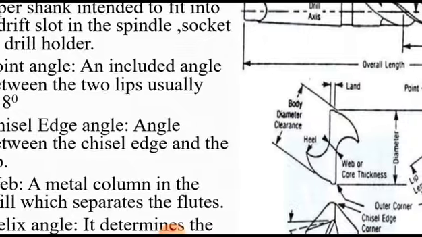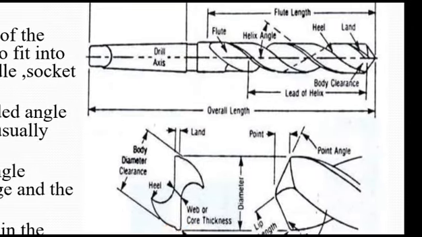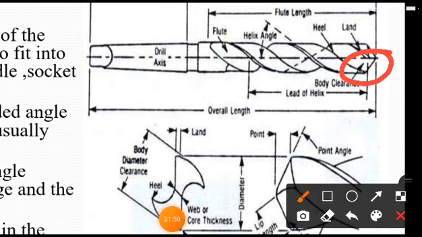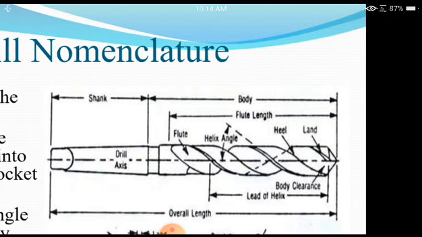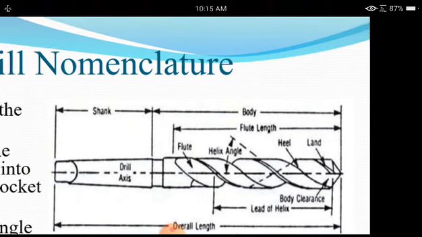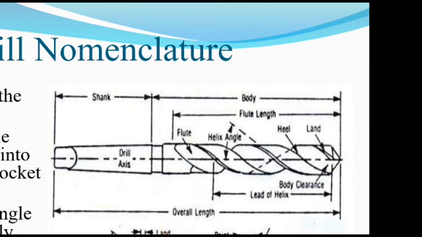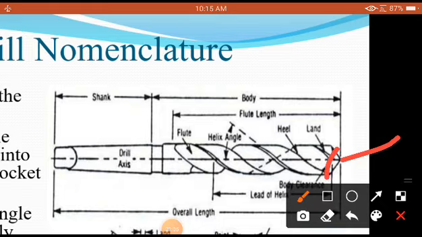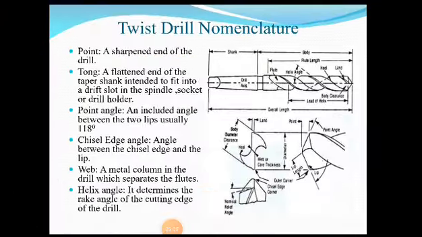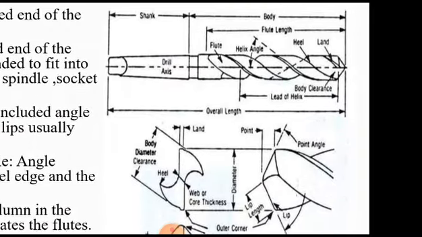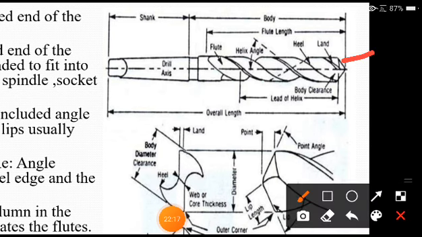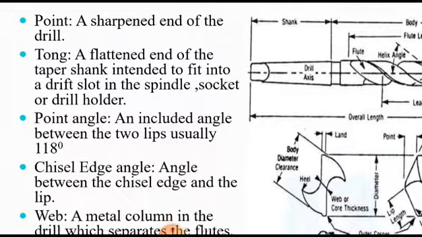Point angle. Why is it called a point angle? Let us understand why. Because we know that this is called a point. So again, I will make it slightly larger here. So this is called a point. Whatever this included angle is inside, that angle we call the point angle between the two lips, and these are called the lips. So this is one lip and this is another lip. Whatever that angle is, we call it the lip angle.